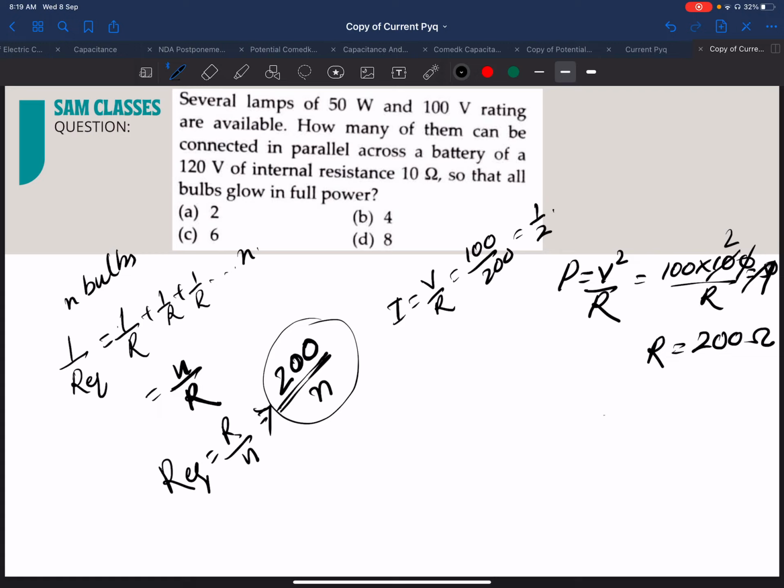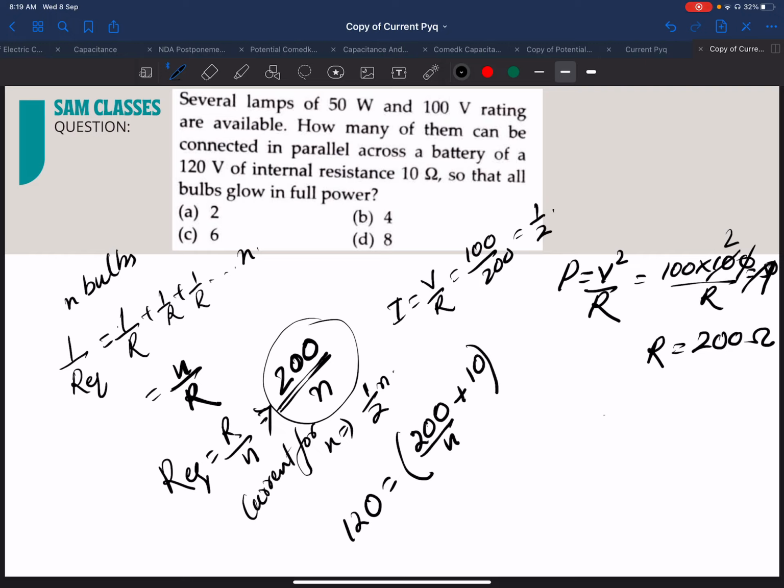What will be the current for N resistors? Half N. Correct. Now what they're trying to say is it is connected across a battery of 120 volts. So 120 volt equals total resistance, which is 200 by N plus the internal resistance of the battery, 10, into total current, which is N by 2. Solve it. You'll get a quadratic.